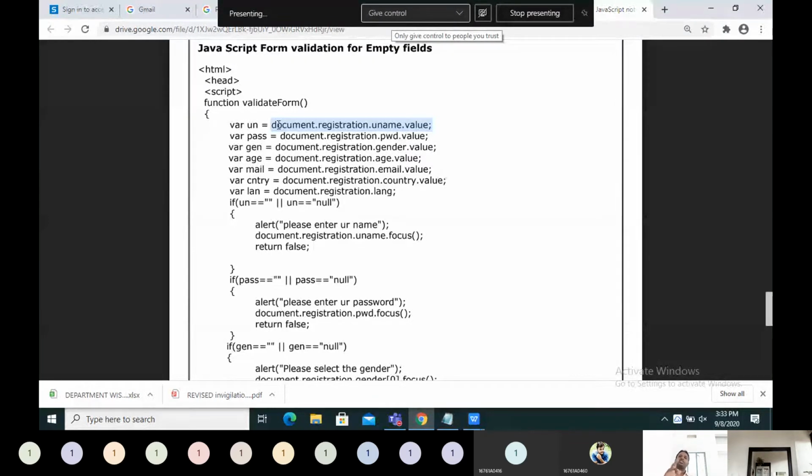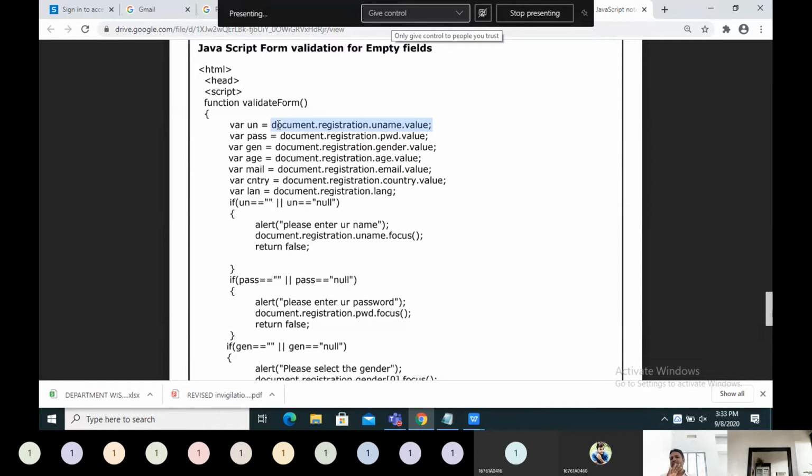One of the controls is registration, that is the form. Within that form there is one more control, that is uname, a text box. For that uname control there is a value attribute. So from the uname text box, the value will be retrieved and stored in the variable un, var1. Similarly password, gender, age, email, country, as well as languages.